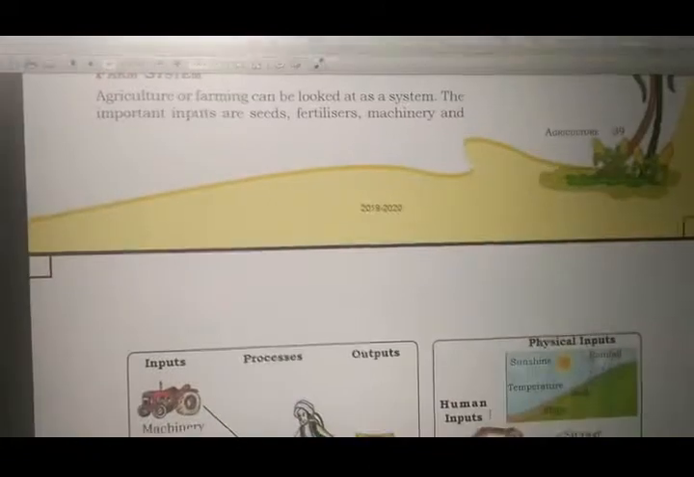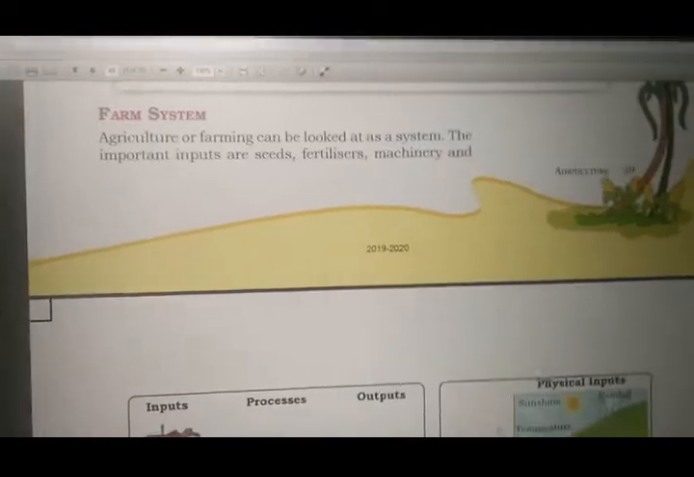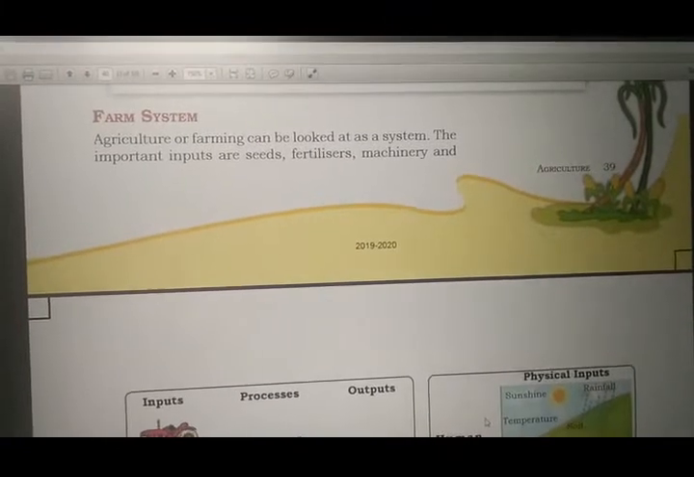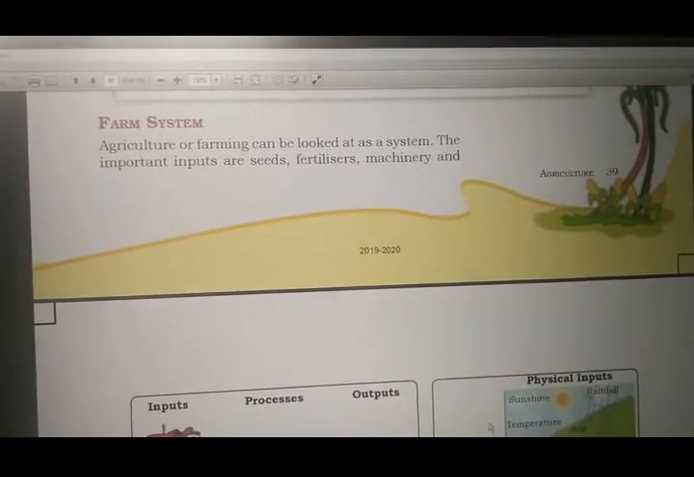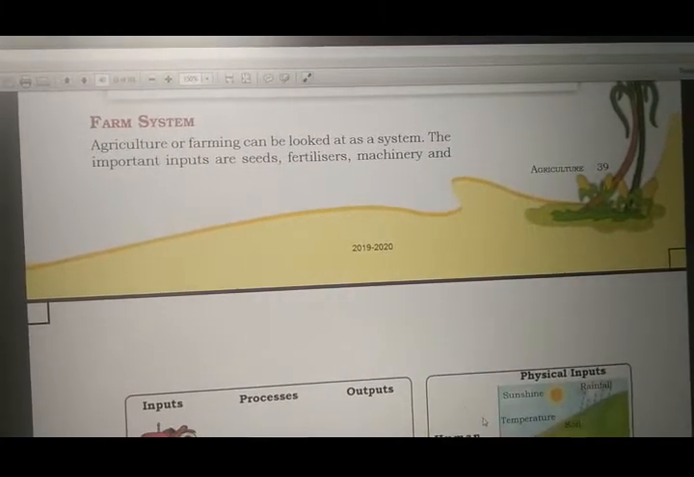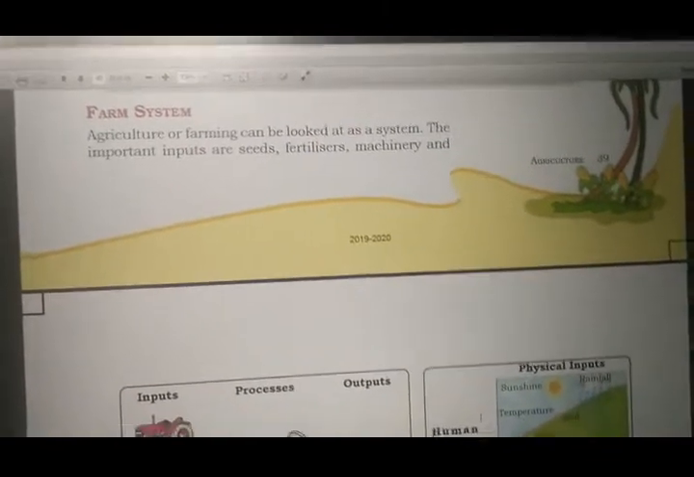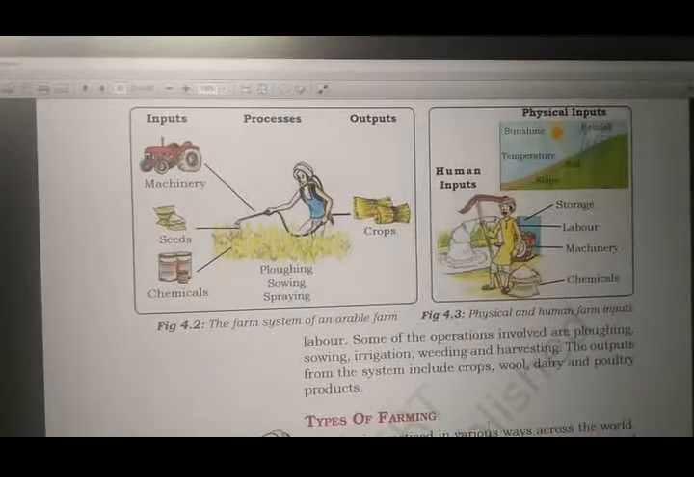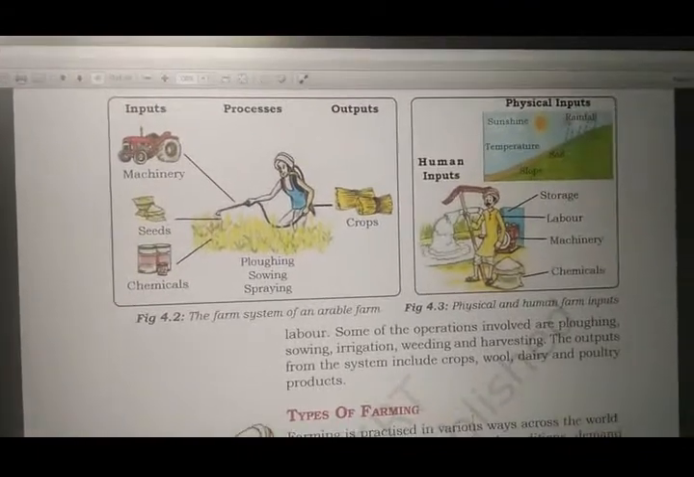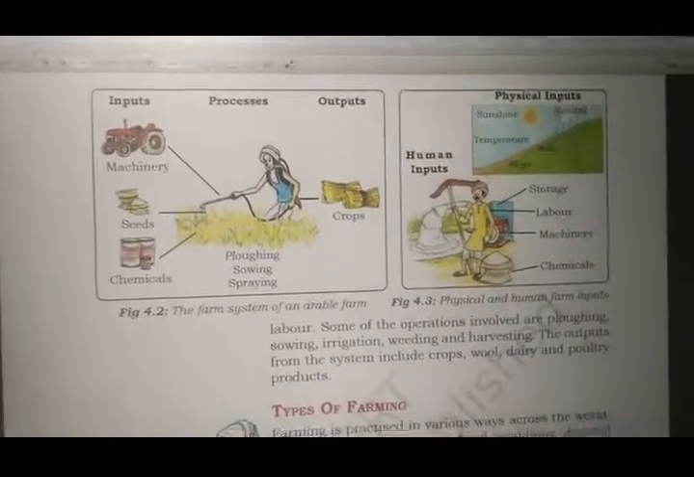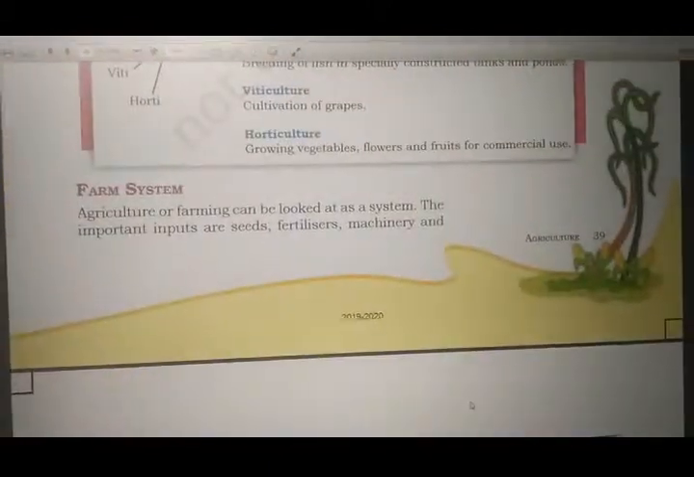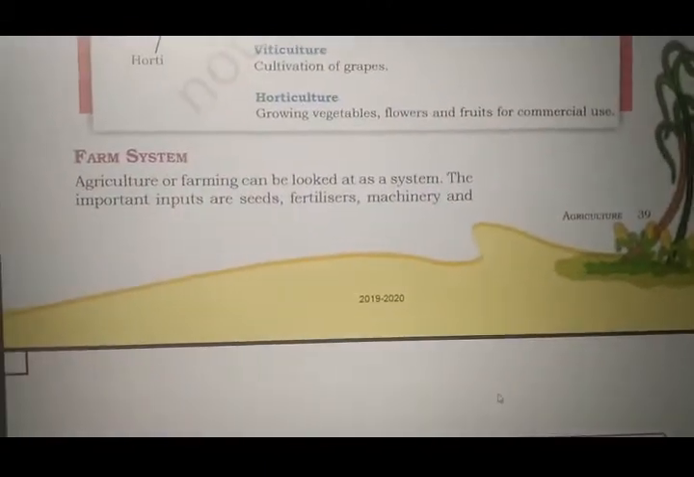Okay, now let's see the farm system. What do you mean by a farm system? Agriculture or farming can be looked at as a system. The important inputs are seeds, fertilizers, machineries and labor. So that means what all things we need to input in that. That means some things you need to give inside to it. So what are the things that we give inside to the system for this agriculture growth?